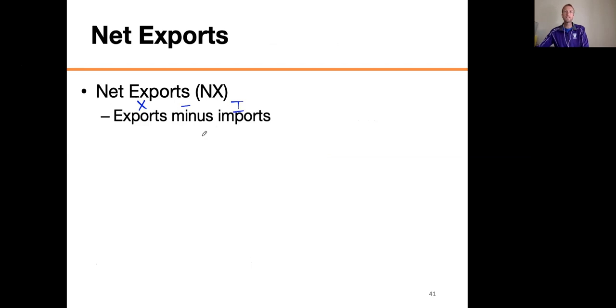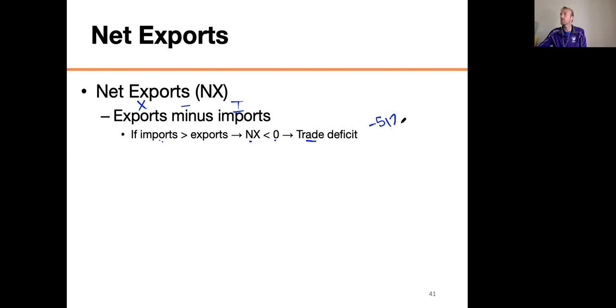Okay, exports minus imports. And don't forget, exports are when it's something that's produced here and that's sold abroad, and import is when it's produced over there in another country and it's sold here and we buy it here. Okay, so if your imports are greater than your exports, that means you take in more stuff to your country than you sell out. Then your net exports is less than zero, and you have what's called a trade deficit. Now, don't forget, United States number for this is negative $512 billion as of 2015.